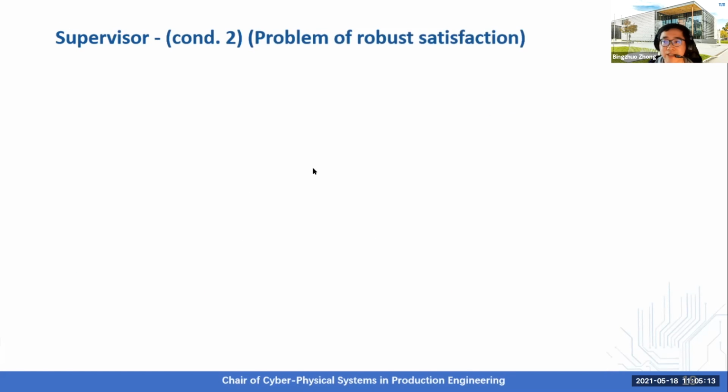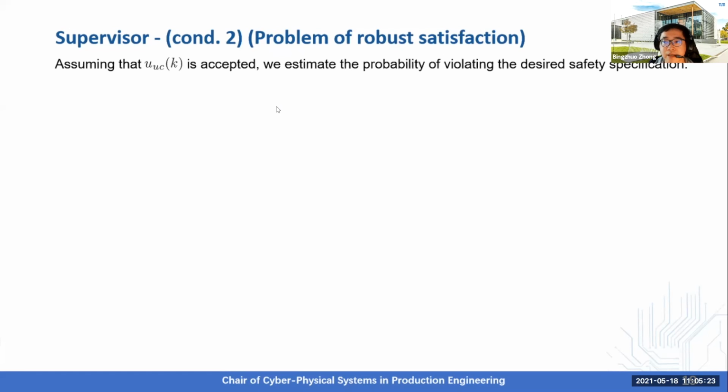And how to check condition 2 depends on what kind of problem we are focusing on. So we first discuss how we can check condition 2 for the problem of robust satisfaction. So we assume that UUC is accepted. And based on this assumption, we estimate the probability of violating the desired safety specification.